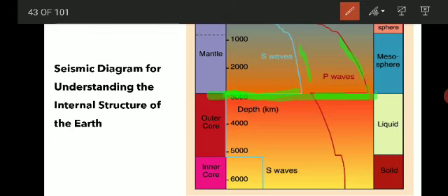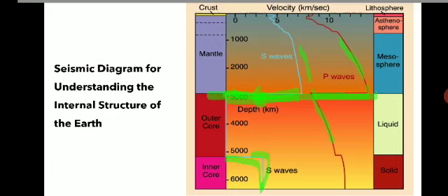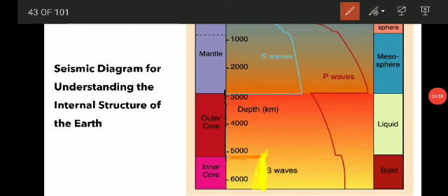At this depth, what happens? The P wave continues to travel downward, but the S wave stops here, at 2900 kilometers. It is not going further downward.